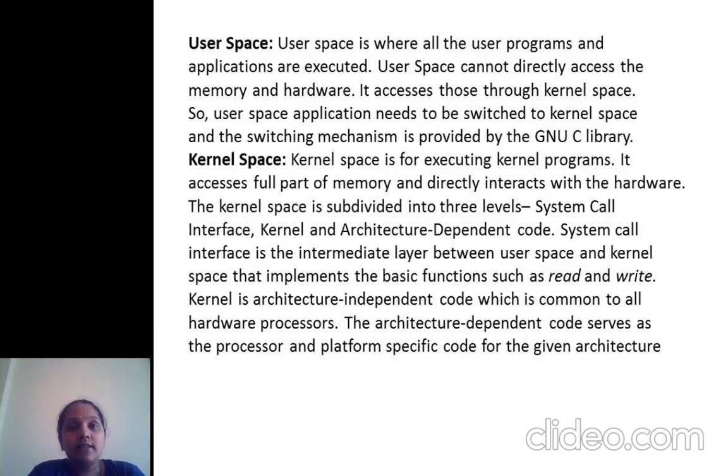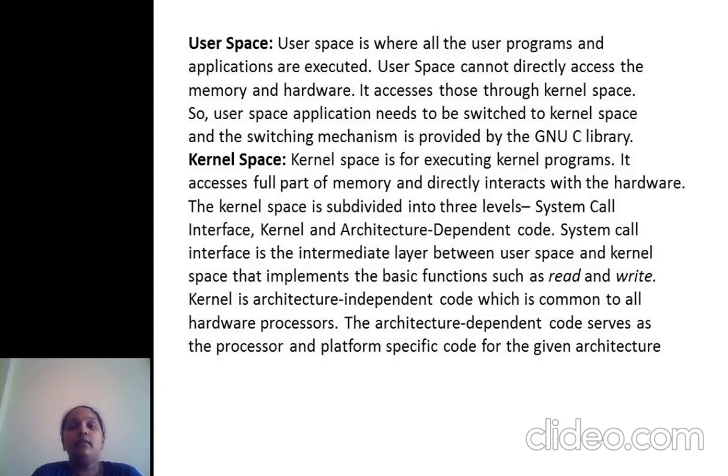So let's start to discuss the user space and the kernel space. User space is a space where all the user programs and the applications are executed, and the kernel space is for executing the kernel program. It accesses full part of memory and directly interacts with the hardware.